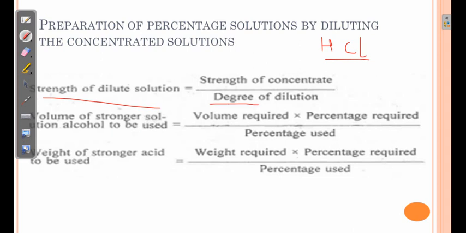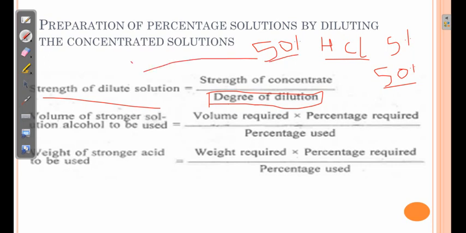Say we want to prepare 5% solution from 50% solution. Okay, so we need to dilute it 10 times. So degree of dilution over here will be 10. Or sometimes it has been asked that a 50% solution is there and it is diluted 5 times. The resultant concentration will be 10%. Clear? So using this we can find out what degree of dilution is required or what will be the resultant solution when a given solution is diluted.